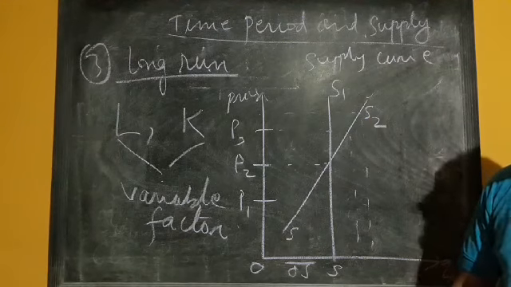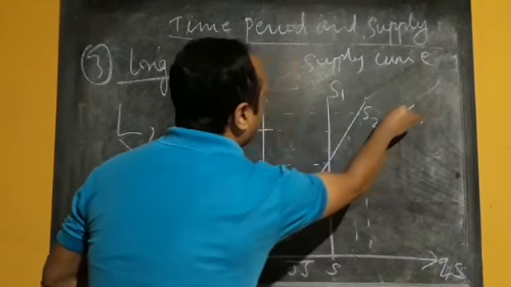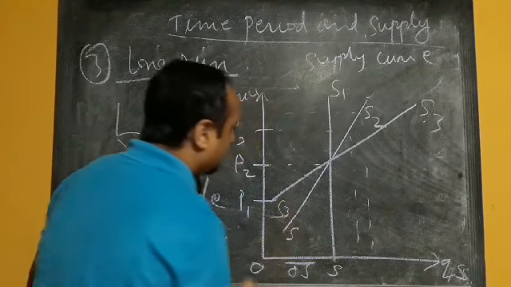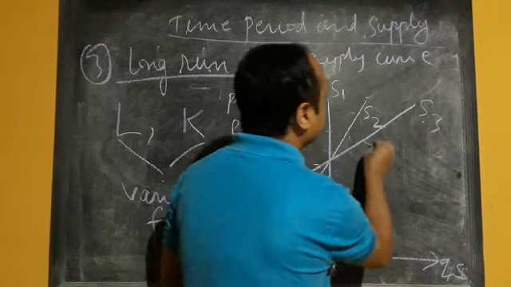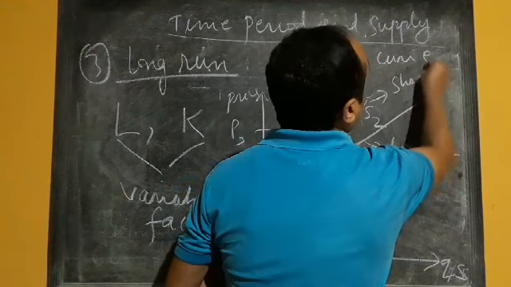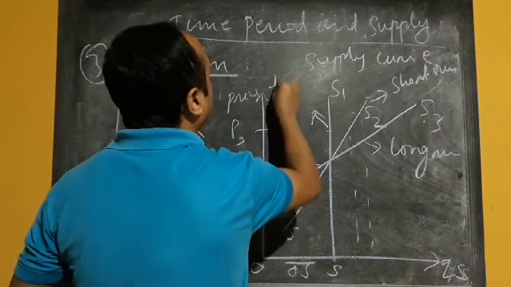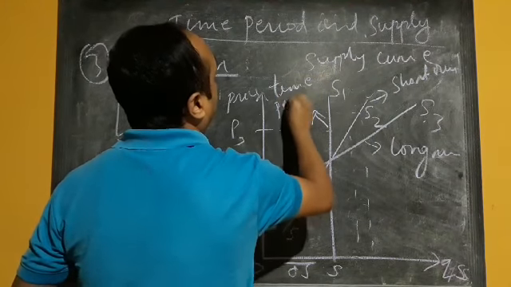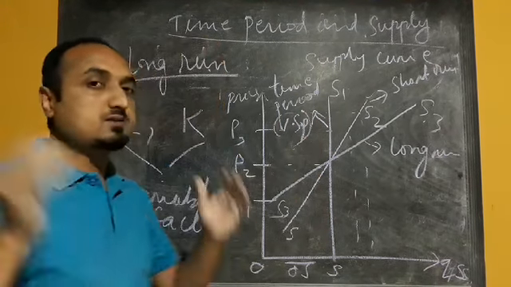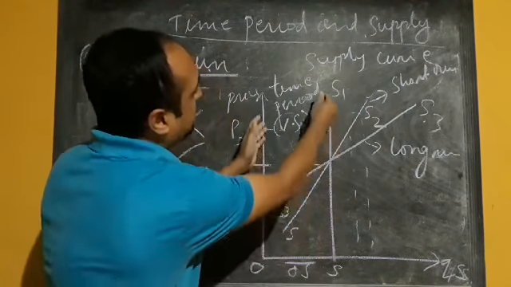Now in the case of long run, the shape of the supply curve will be more flatter. Suppose this is S3, S3 is the supply curve. This is for the long run. This one is for short run, and this is the case of very short period. In the case of very short period, the supply will be fixed. That's why the supply curve will be a straight line.